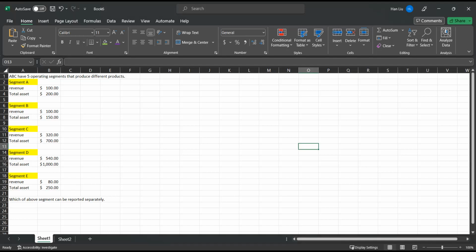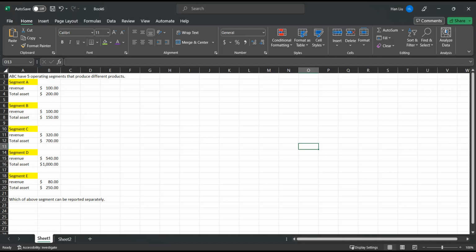Let's quickly recall what we talked about from IFRS 8. To determine whether a segment is reportable, first we consider whether the segment's total revenue is 10% or more of the combined revenue.